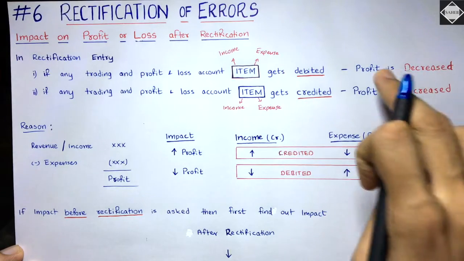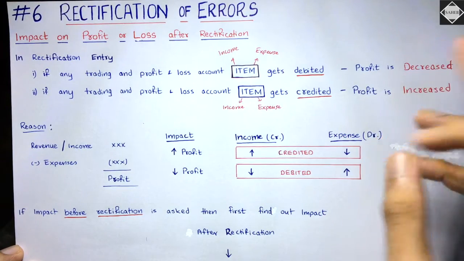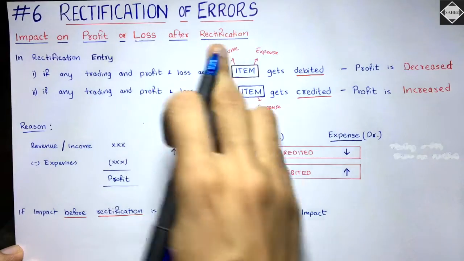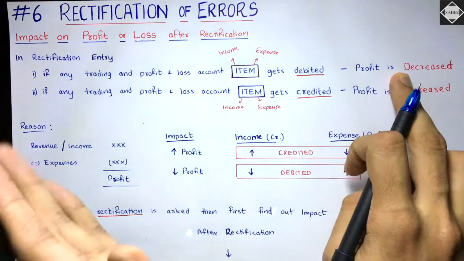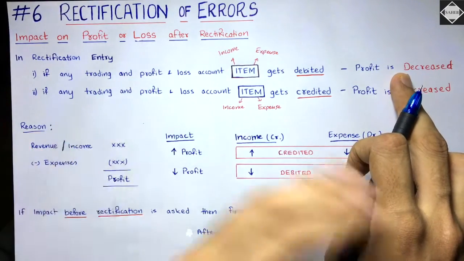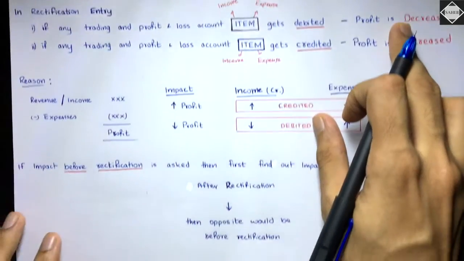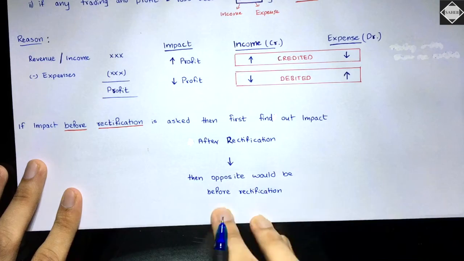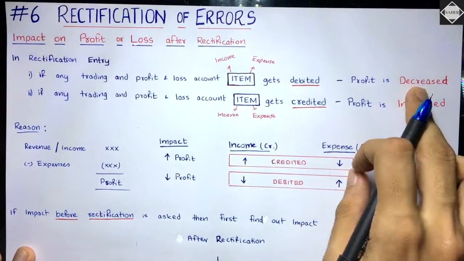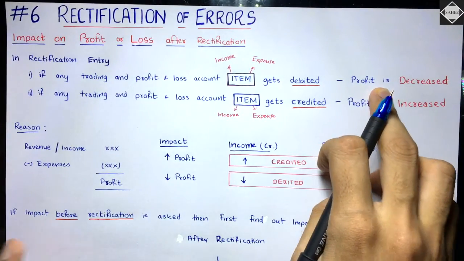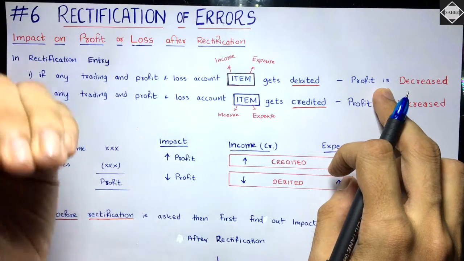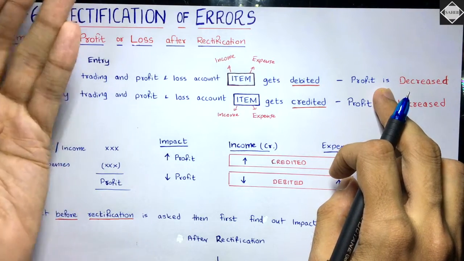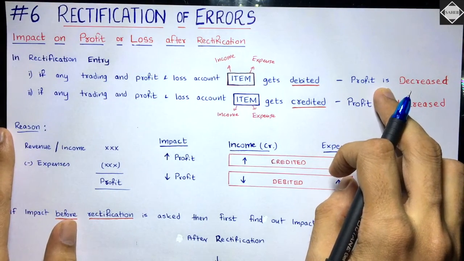Let's say you came to know that profit is decreased after rectification. What about before rectification? Opposite to that, that's all, because after and before are opposite. Profit is decreased after rectification, then before rectification profit is increased. Is that clear? That's how you have to go about this.